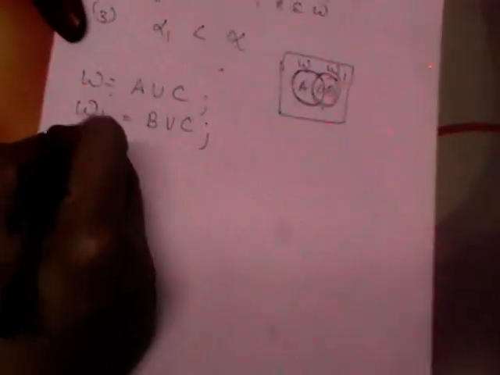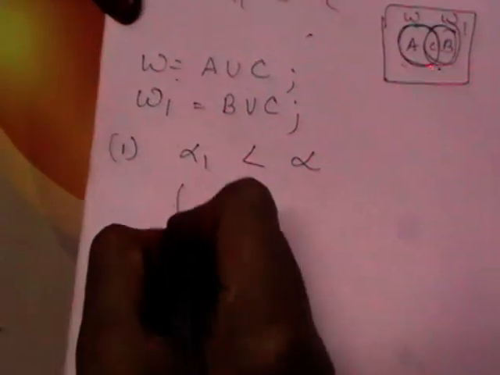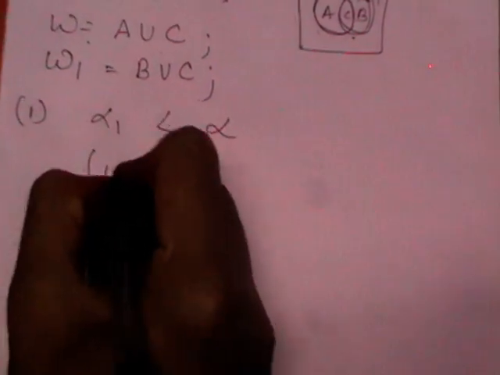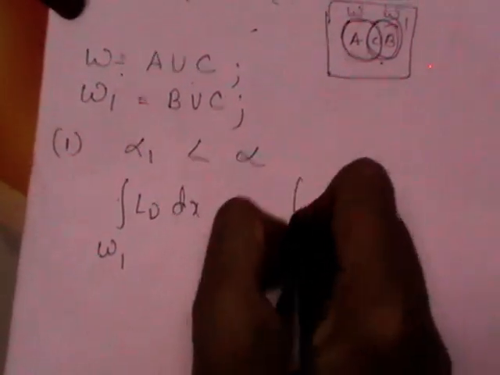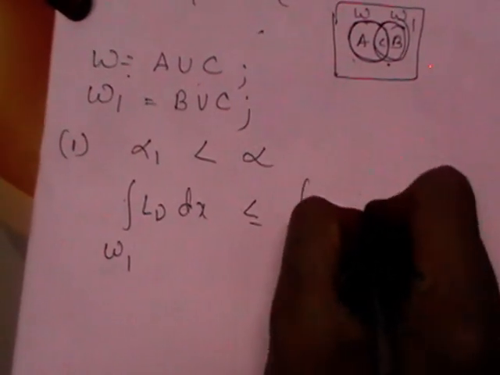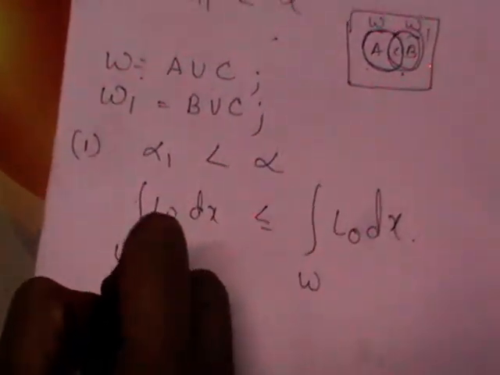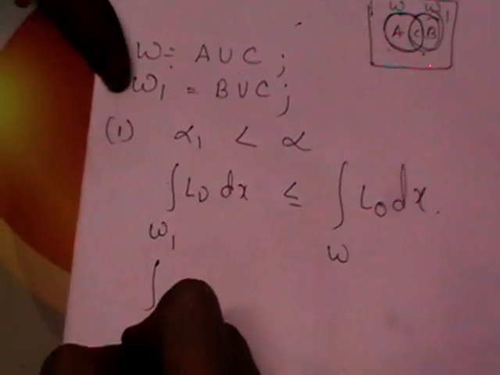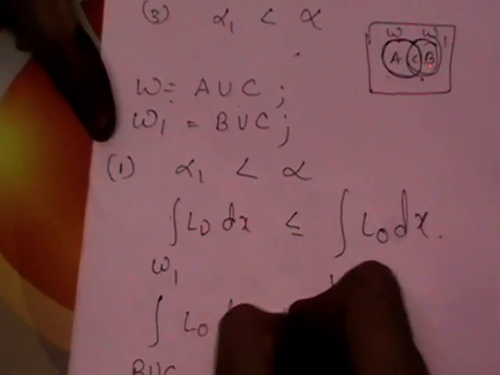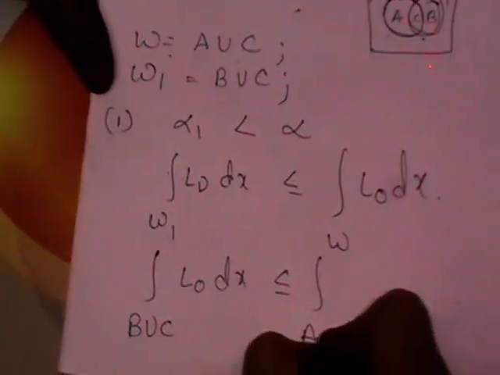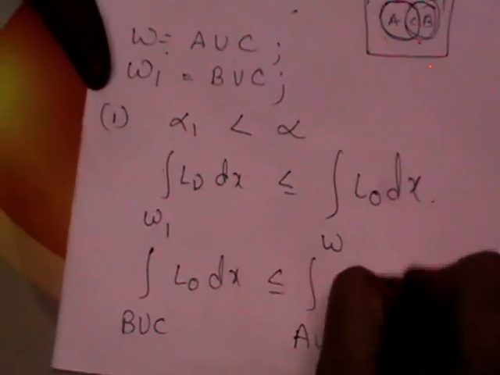So let us use the first condition, alpha 1 less than alpha. What is the formula for alpha 1? Integral over omega 1 of L0 dx less than or equal to integral over omega of L0 dx. What is omega 1 in terms of ABC? Omega 1 is B union C, so integral over B union C of L0 dx is less than or equal to integral over A union C of L0 dx.